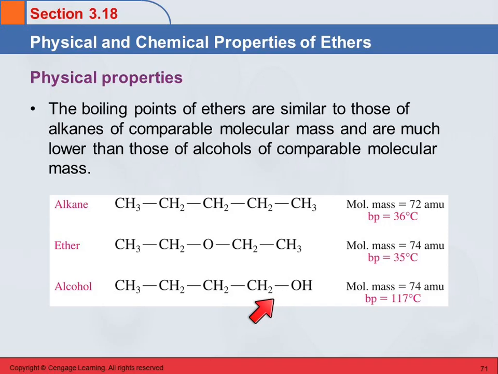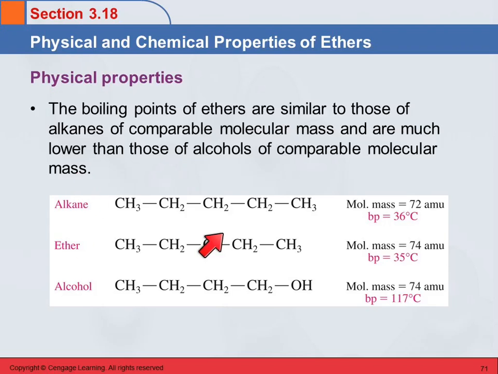Do you know the reason for that? What sort of intermolecular force do alcohols have that alkanes do not have? Hydrogen bonding. Okay, so this OH, remember ET phone home, we've got an OH bond here. This is a polar bond, and so this oxygen is partially negative, the hydrogen is partially positive, and we can get an interaction between the oxygen of one and the hydrogen of another molecule. That's the strongest intermolecular force. Stronger intermolecular forces mean higher boiling points and higher melting points.